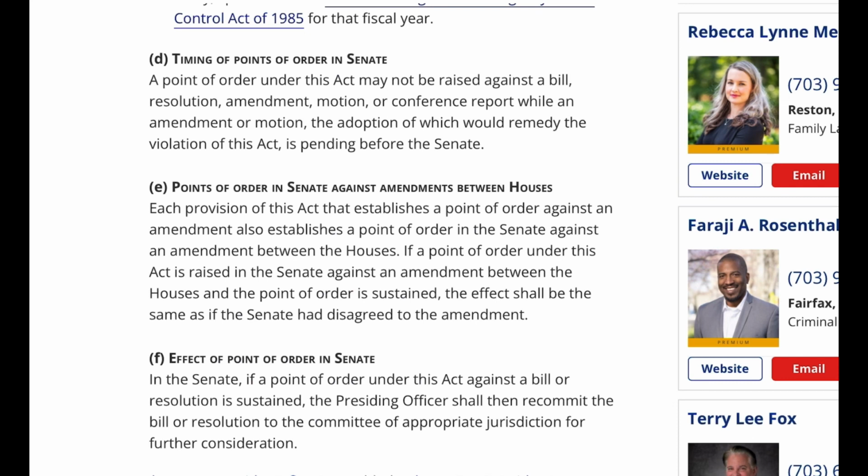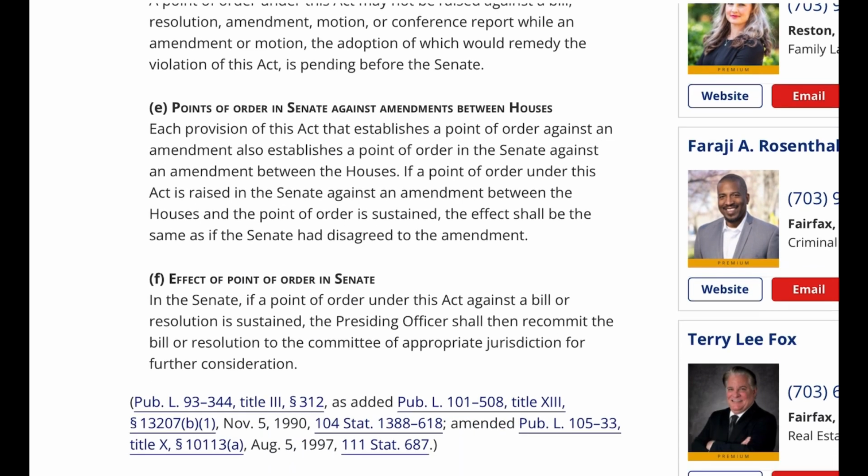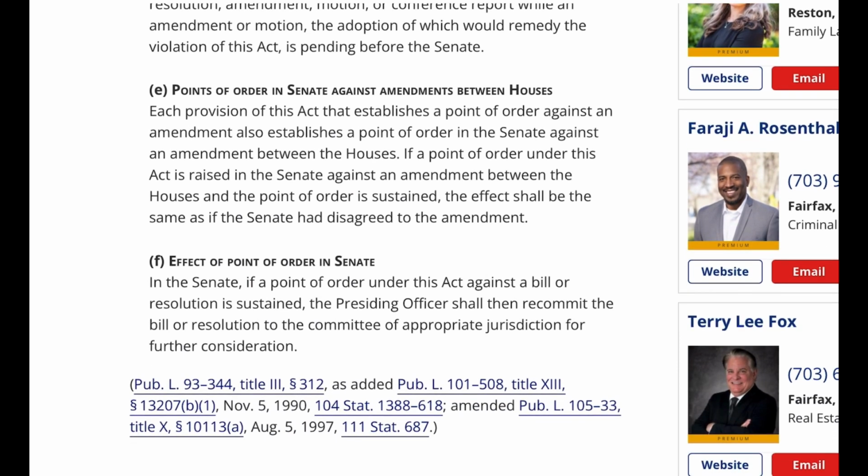Each provision of this act that establishes a point of order against an amendment also establishes a point of order in the Senate against an amendment between the houses. If a point of order under this act is raised in the Senate against an amendment between the houses and the point of order is sustained, the effect shall be the same as if the Senate had disagreed to the amendment. F. Effect of point of order in Senate. In the Senate, if a point of order under this act against a bill or resolution is sustained, the presiding officer shall then recommit the bill or resolution to the committee of appropriate jurisdiction for further consideration.